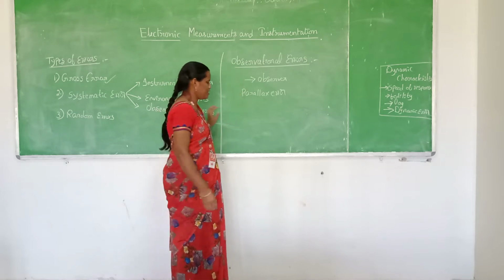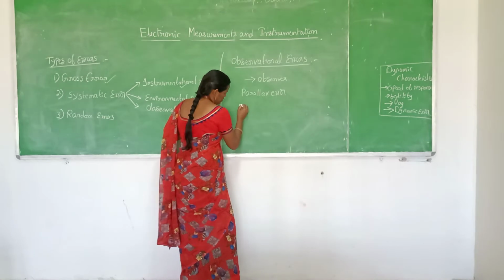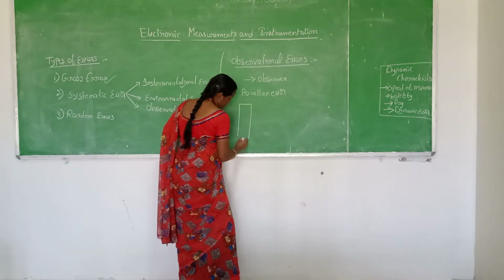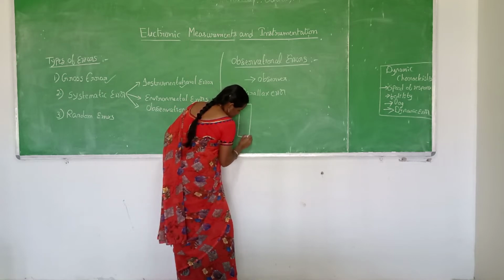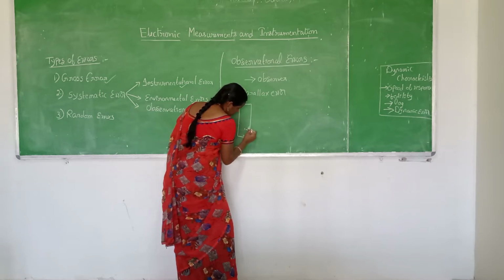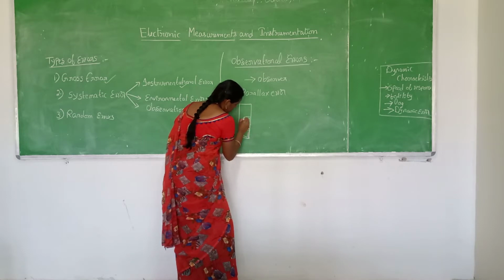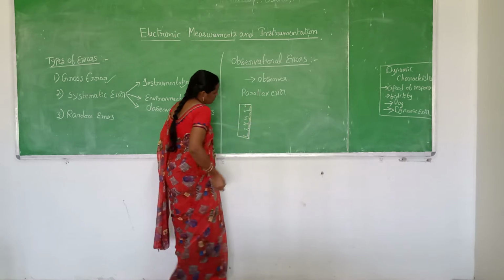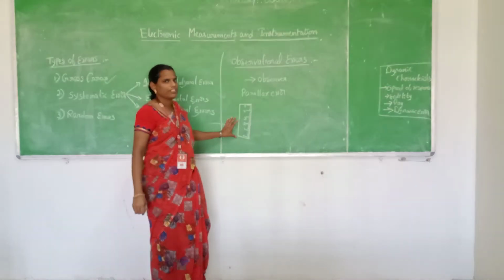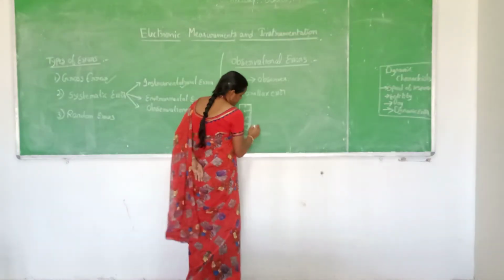Let us assume a scale. This is the scale which consists of 0, 1, 2, 3, 4, and this is the 5. So let us consider this is a scale. The eye of the observer is here.